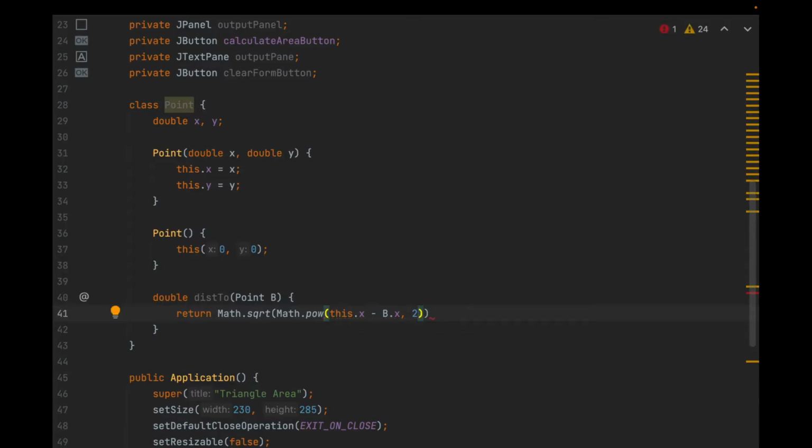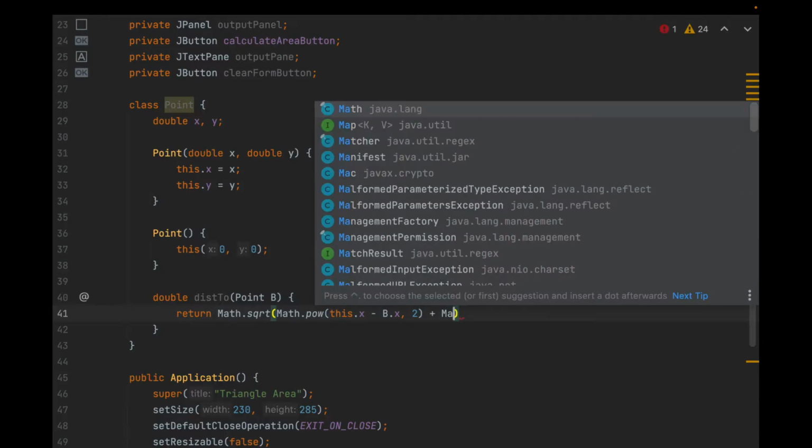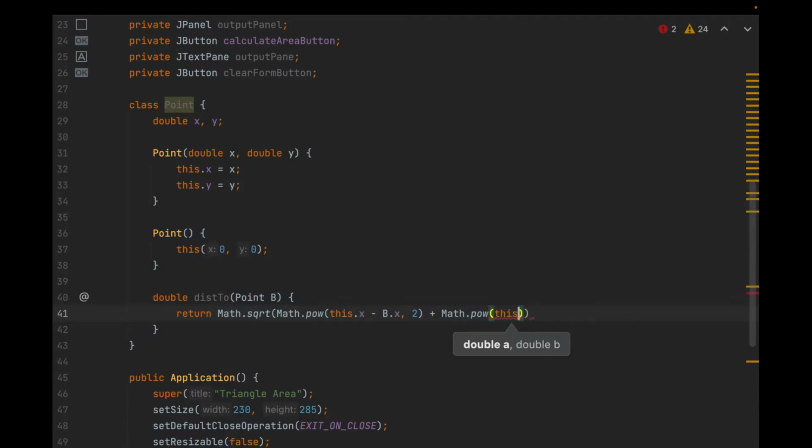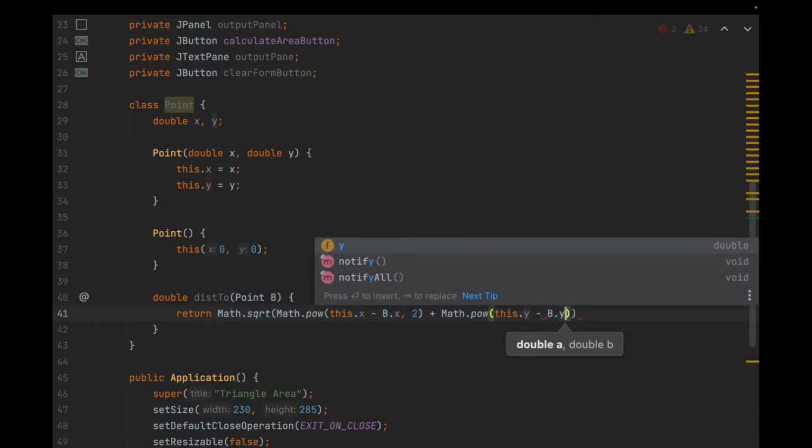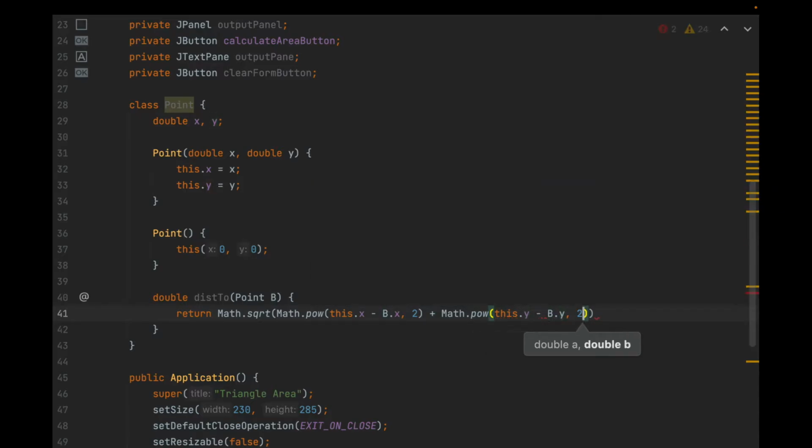So that's what pow does, power. It takes that difference, this.x minus b.x, and squares it. And then you're going to add to it Math.pow of this coordinate's y value minus the coordinate you entered's y value, squared. And you're taking the square root of the whole thing, as you can see on the outside. This is the implementation of the distance formula I showed you earlier.